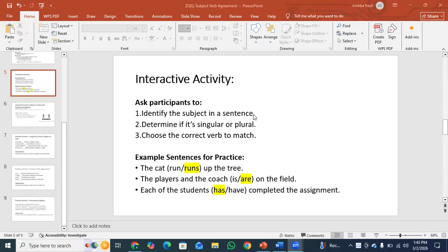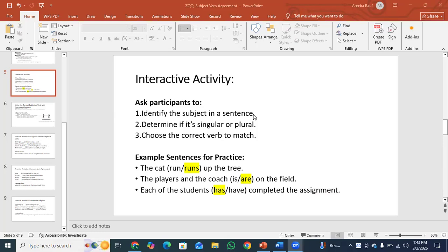Okay, guys, we have an interactive activity. Ask participants to identify the subject in a sentence, determine if it's singular or plural, and choose the correct verb to match. The cat runs up the tree. The players and the coach are on the field.